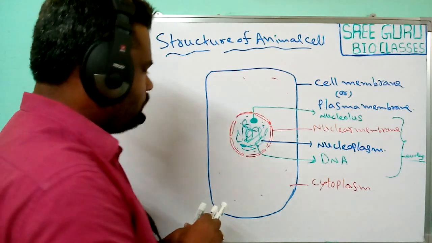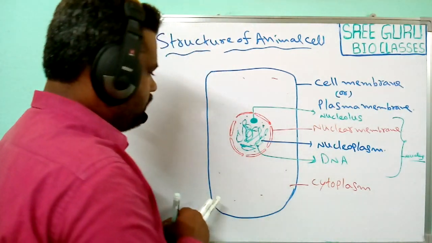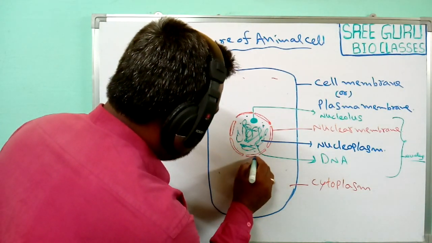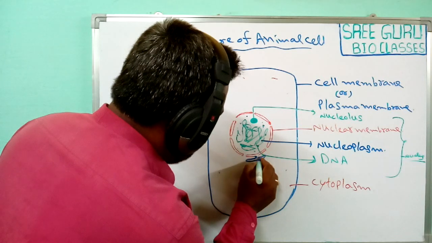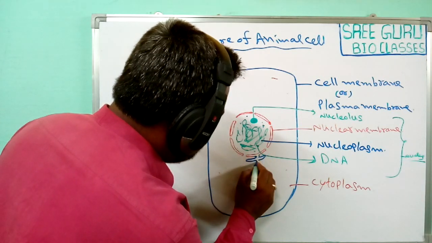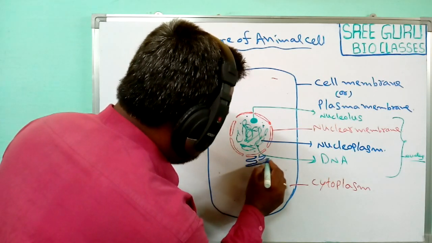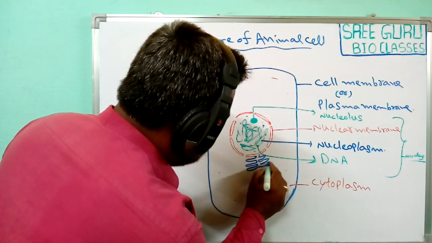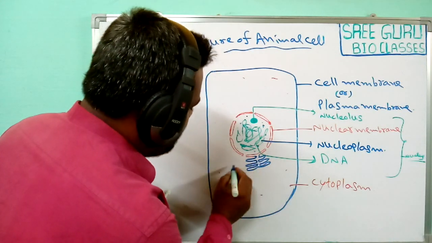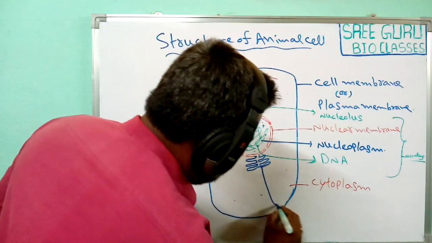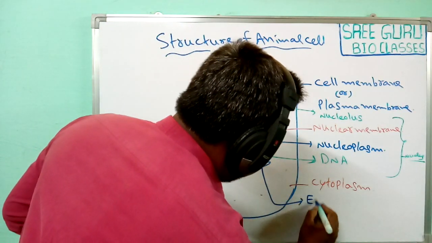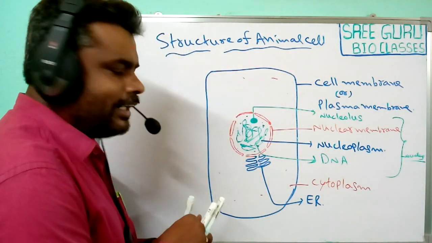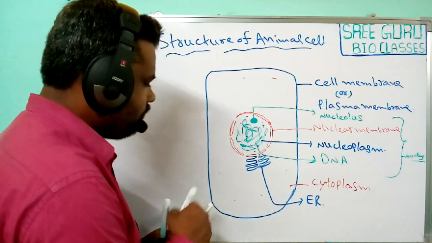In addition to the nucleus, the animal cells have some membranous structures commonly present inside them, that is endoplasmic reticulum, or ER. Generally, a membranous structure present in the cell is known as endoplasmic reticulum.